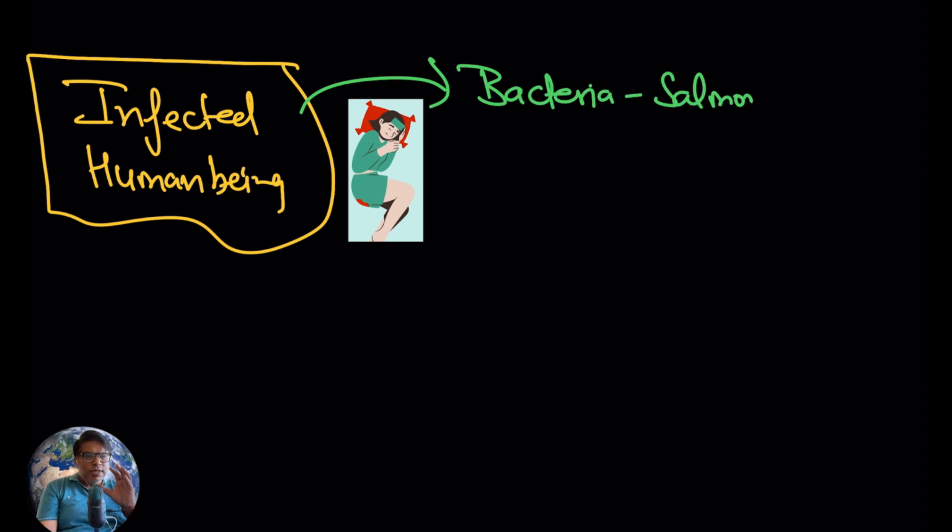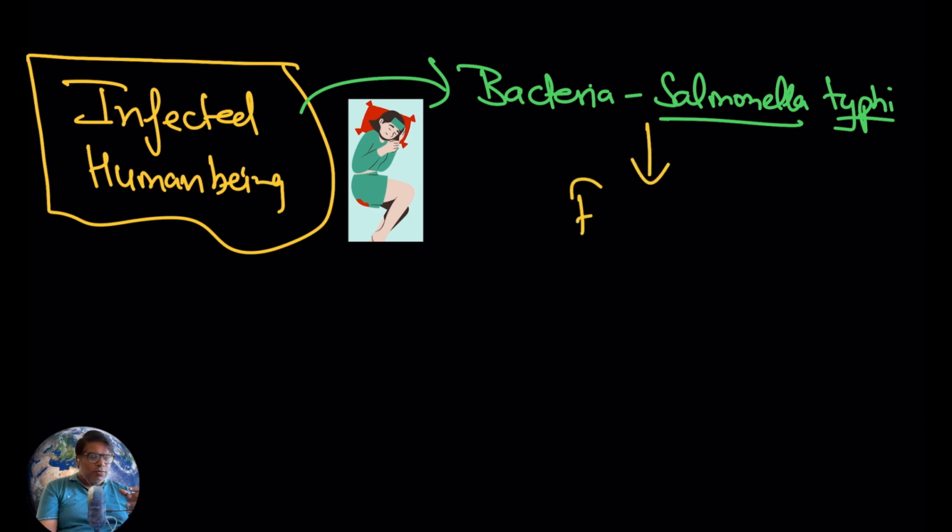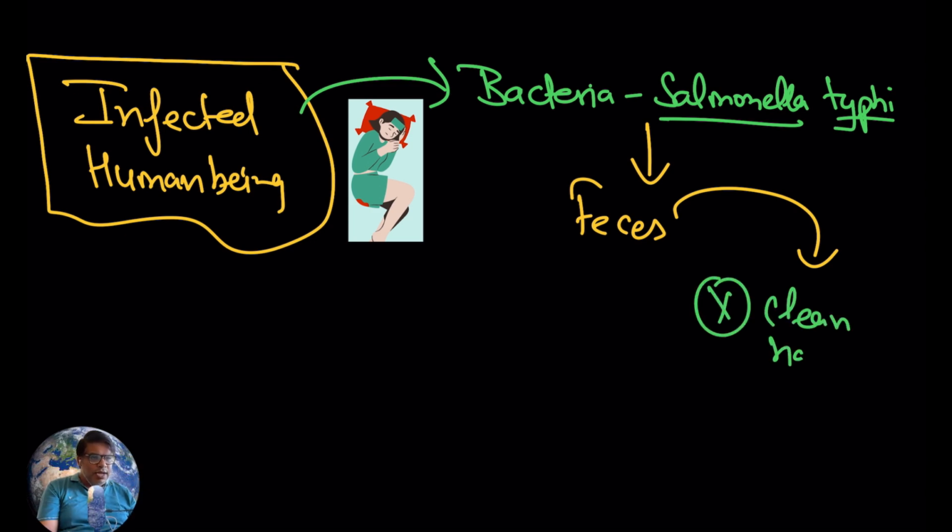So within the infected human being, you see the presence of Salmonella Typhi within the intestine. Through feces, this bacteria will be released.